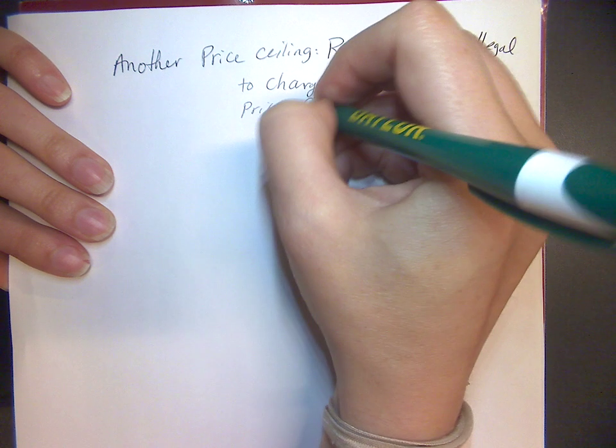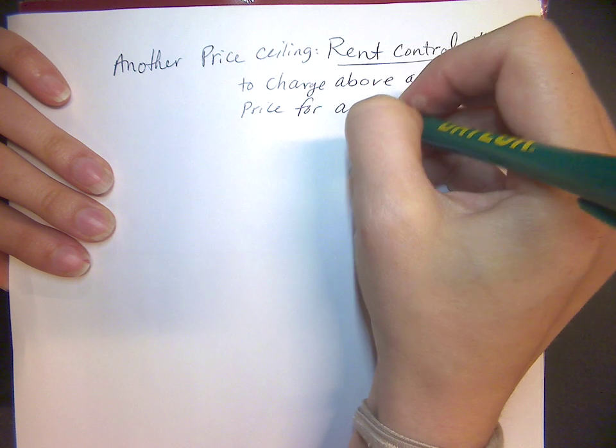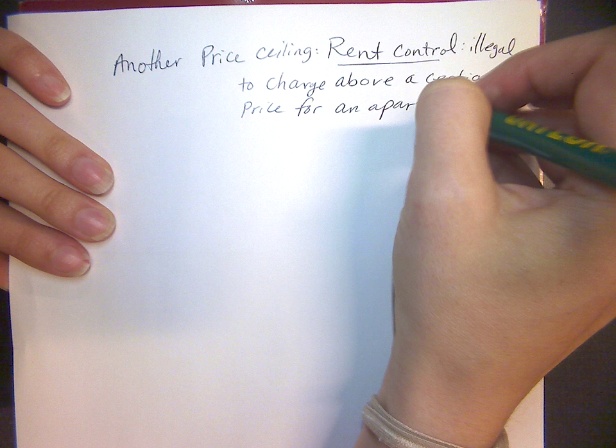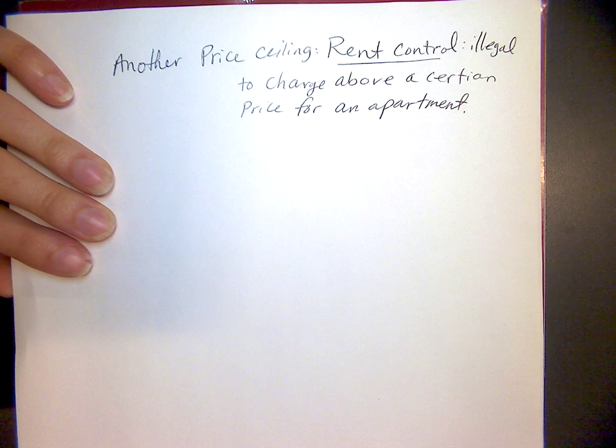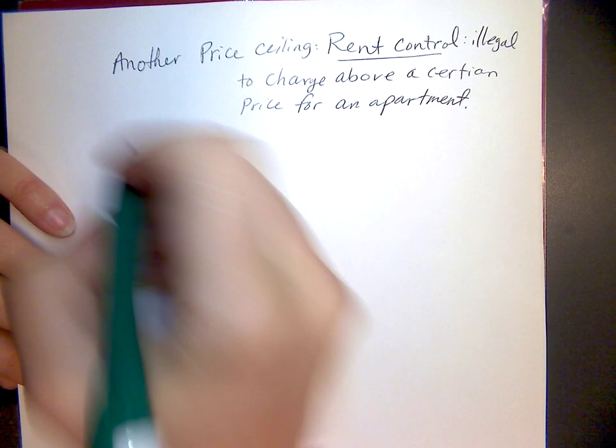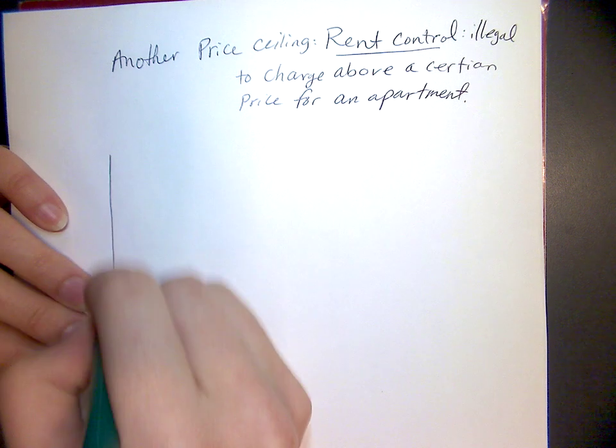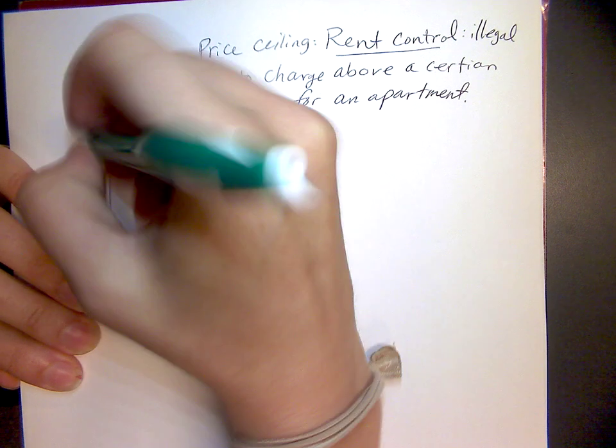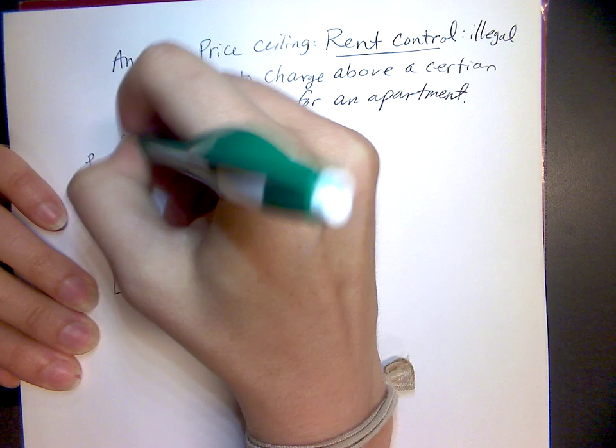Illegal to charge above a certain price for an apartment. So we're going to draw an equilibrium graph for apartments in a certain area.